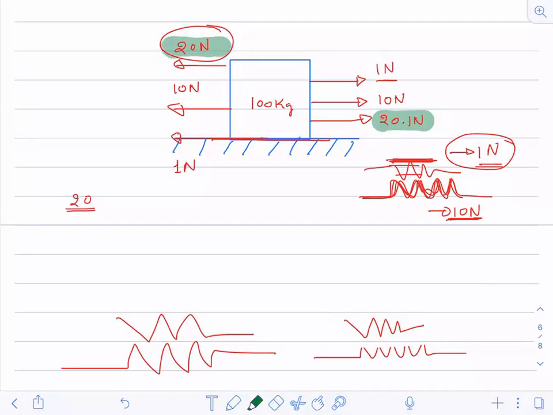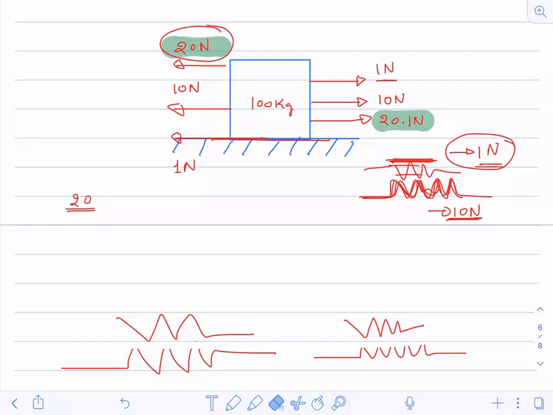That is 20, not 20.1. Understand this. There's a difference between 20 and 20.1. So 20 was the minimum amount of force required to break or wear out these irregularities. And when that is done, if you increase the force a little bit, the body will start to move.